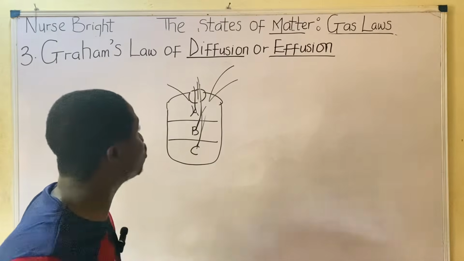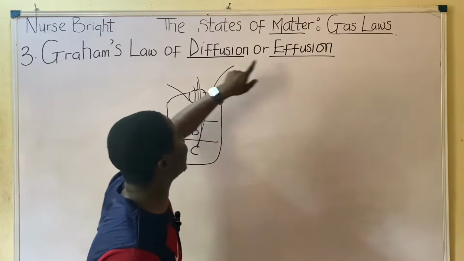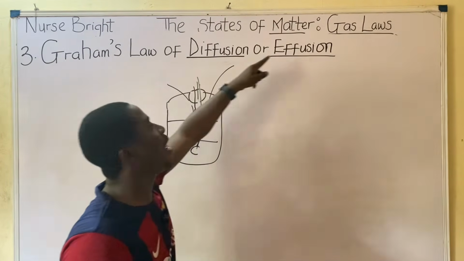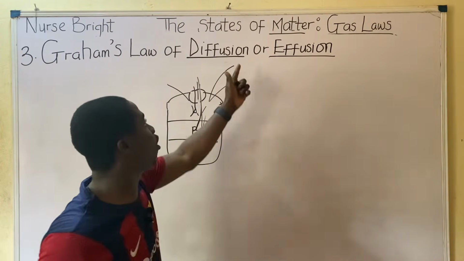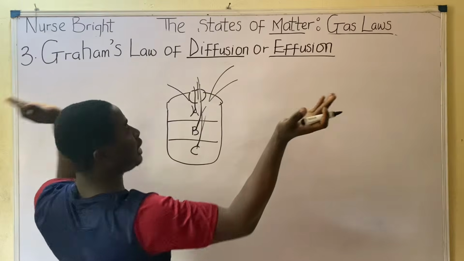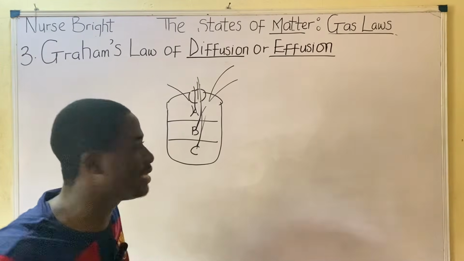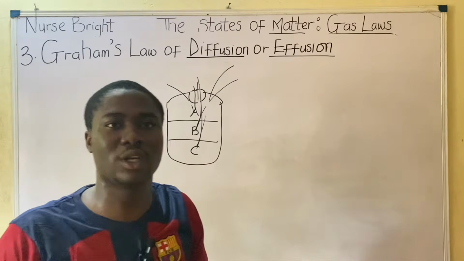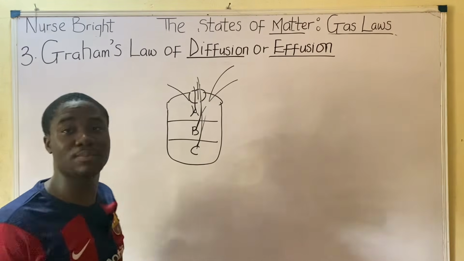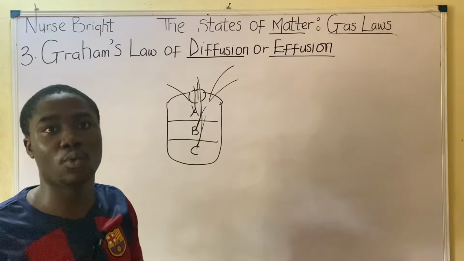Do you understand? So effusion and diffusion are similar. Effusion is simply the movement of these gases through a tiny hole or a pinhole, but diffusion is just moving freely. But it's still from a region of higher concentration to a region of what? Lower concentration. This is how the concept of diffusion and effusion works.